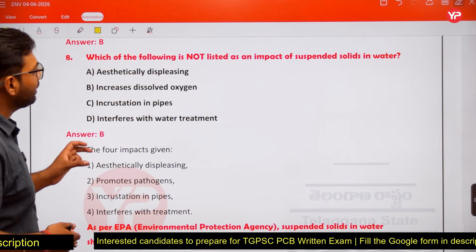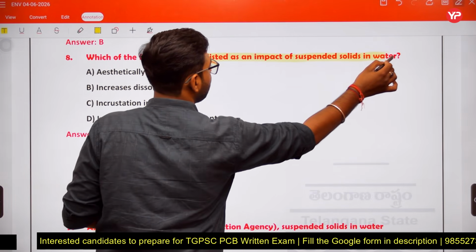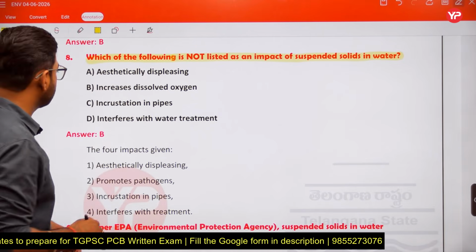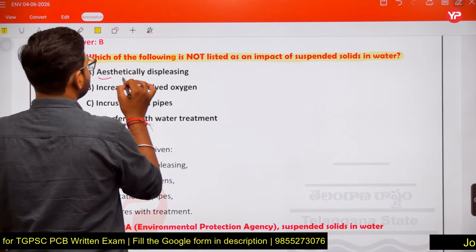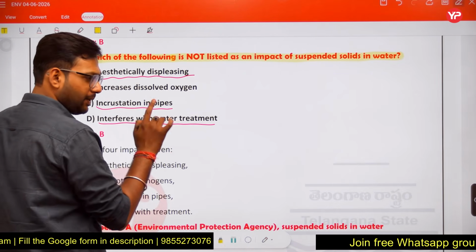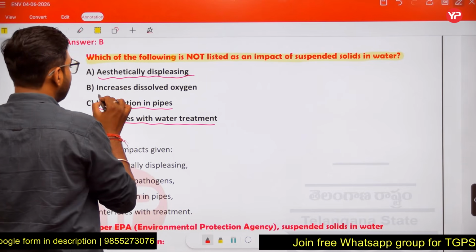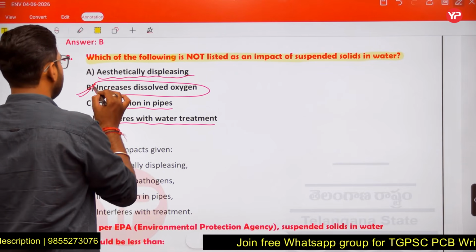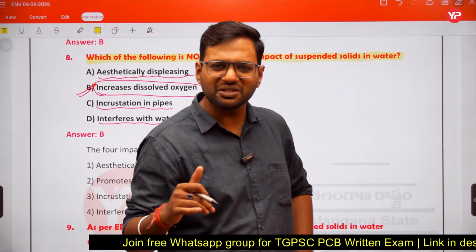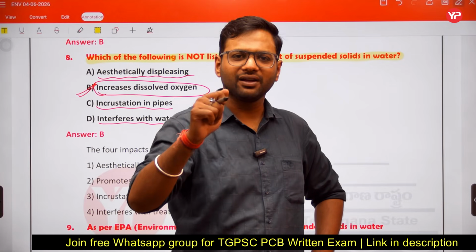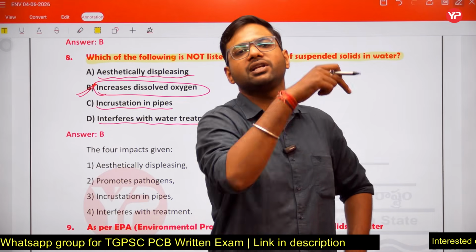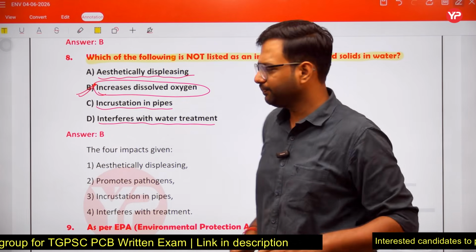Which of the following is not listed as an impact of suspended solids in water? Aesthetically displeasing, yes. Incrustation in pipes, yes. Interfere with water treatment, yes. Chlorine efficiency reduces. Increase dissolved oxygen? If suspended solids are present in our water sample, dissolved oxygen is not going to increase. I will tell you later that if the suspended solids are biodegradable in nature, they will reduce the dissolved oxygen.